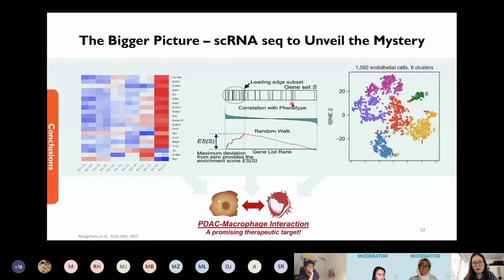With different pieces of valuable information coming together, we hope eventually that we can identify the interactions between the PDAC tumor cells and the macrophages and use those interactions as a therapeutic target to treat pancreatic cancer.